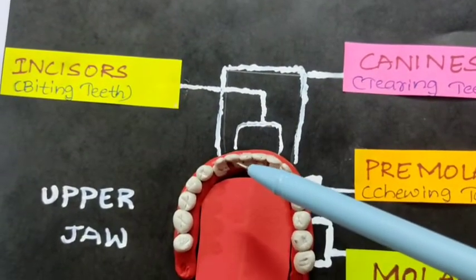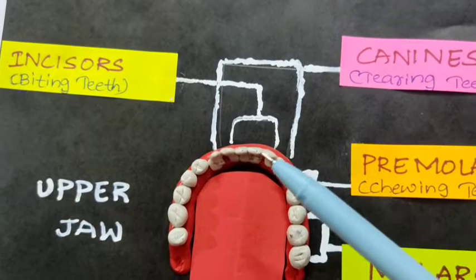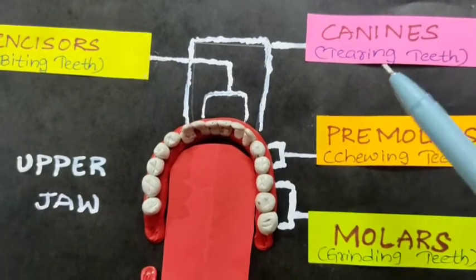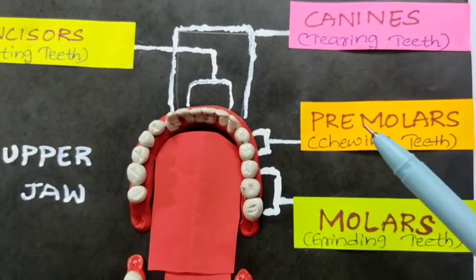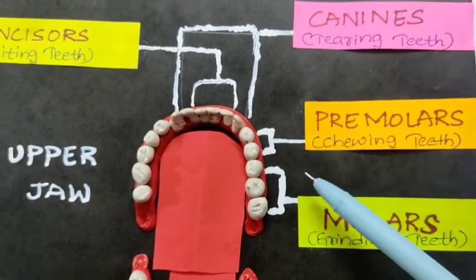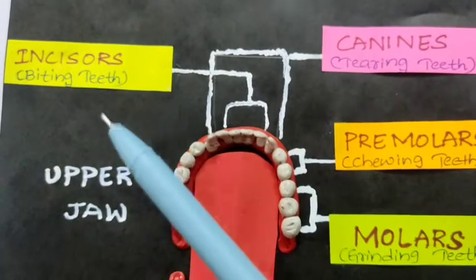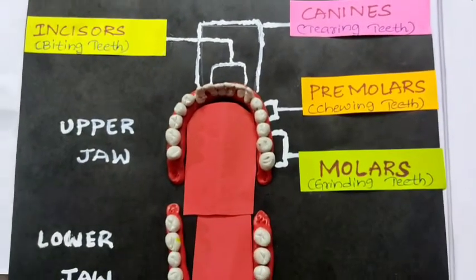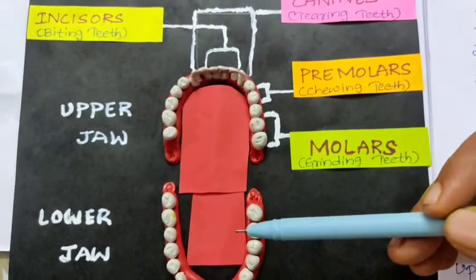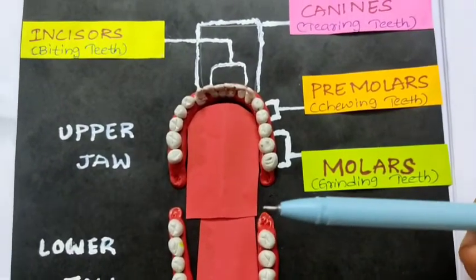Here these 4 teeth, they are incisors for biting the food, and beside the incisors you can see the canines, one on either side. They are the tearing teeth. Premolars beside the canines are the chewing teeth, and beside premolars you can find molars, the grinding teeth. So these are the 4 different types of teeth present on both jaws, same on upper and lower jaw.